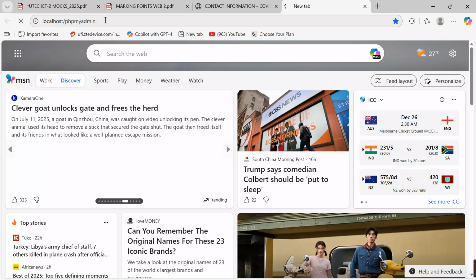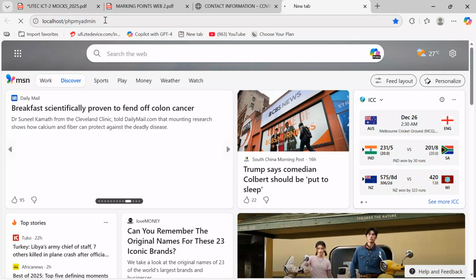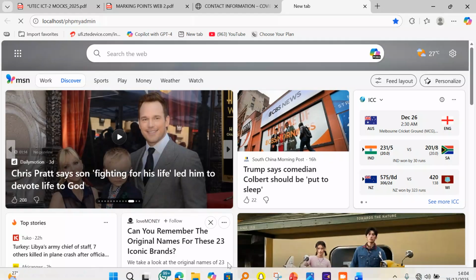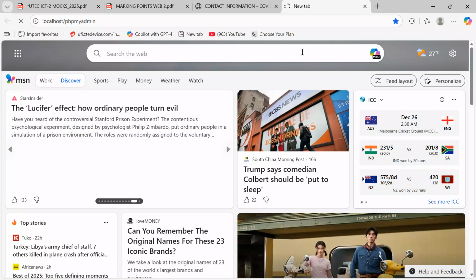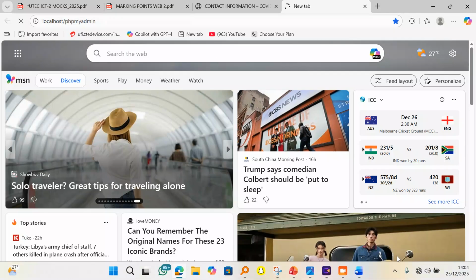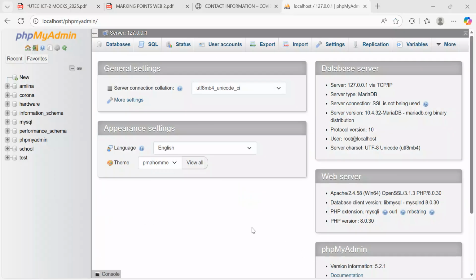Why are we accessing this? One, we need to create a database which we are going to be using in our project. So as it loads over here, remember we are doing item 2, WUMTA ICT paper 2. Okay, so after loading, you'll see a phpMyAdmin interface of this nature, the way you see mine here.